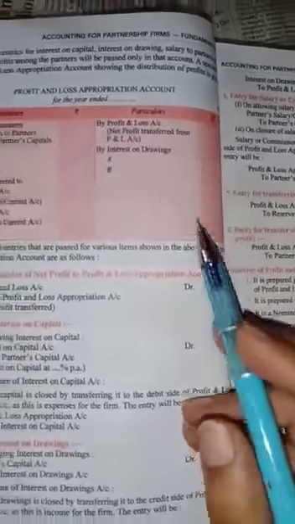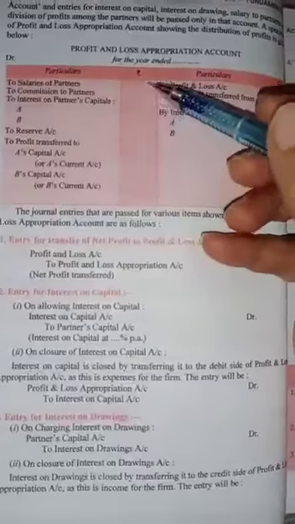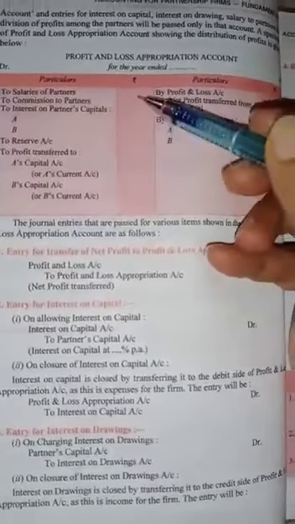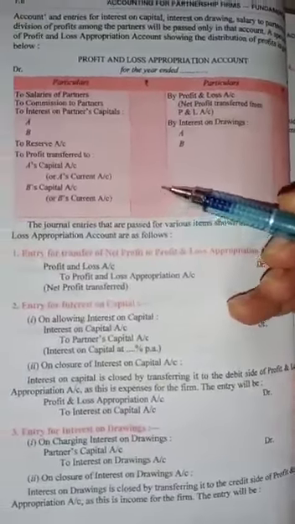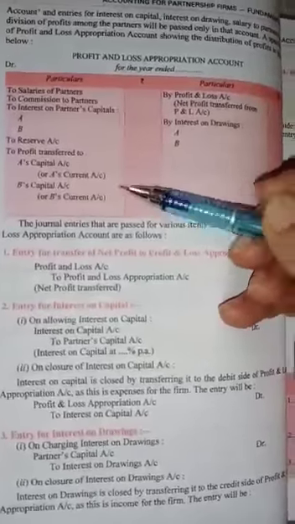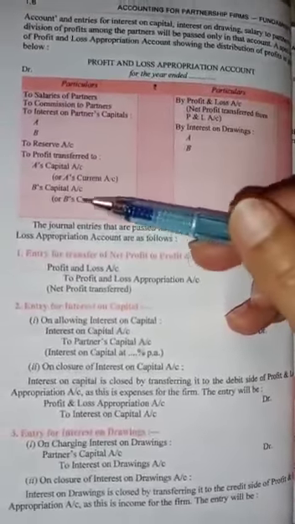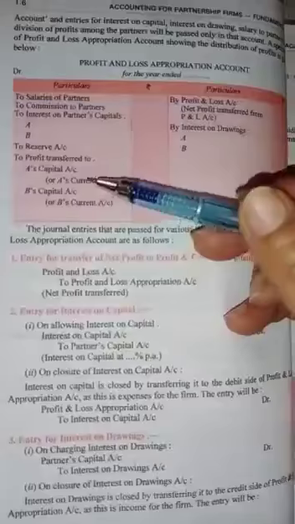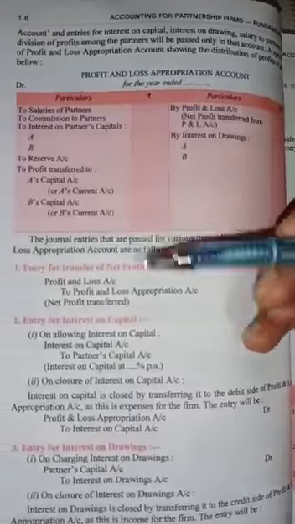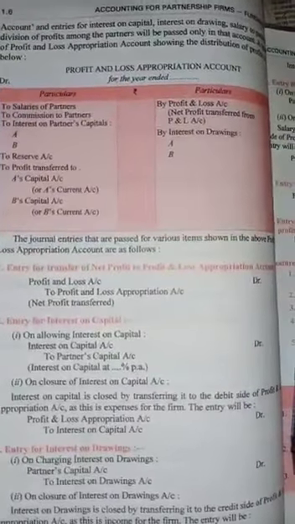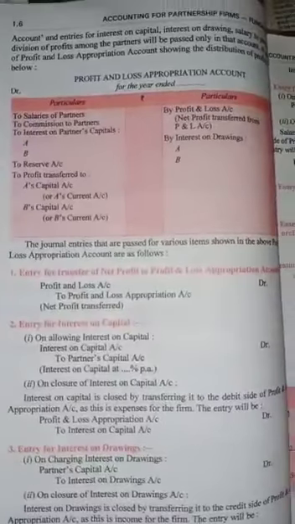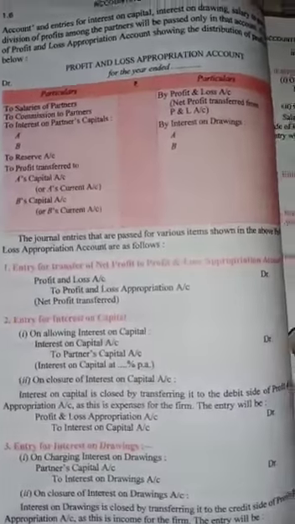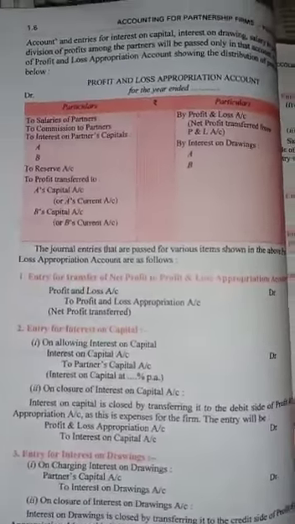So just make the format carefully and learn it, and later I will explain the rest of the parts. Thank you so much.